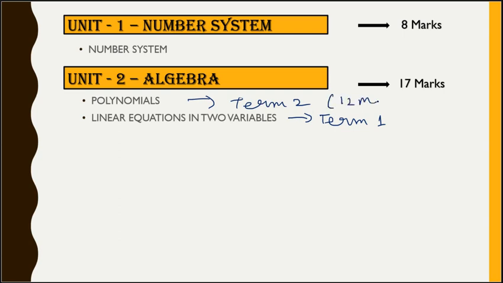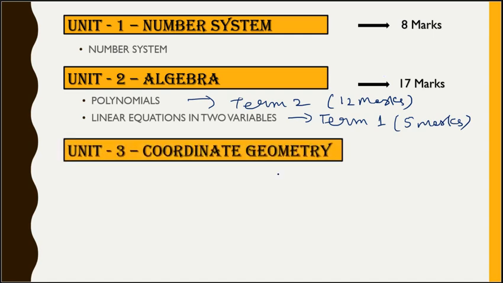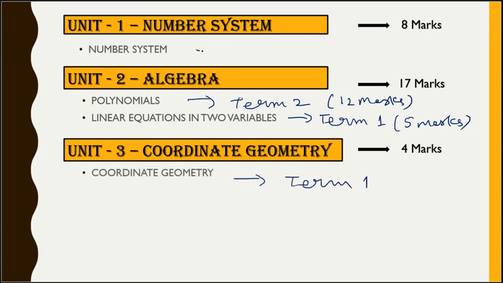For 12 marks, the polynomial chapter will be asked. For 5 marks, the linear equations chapter will be asked. Coming to the third unit, coordinate geometry, 4 marks will be awarded, and that is there in term 1. Even the number system is there for term 1.